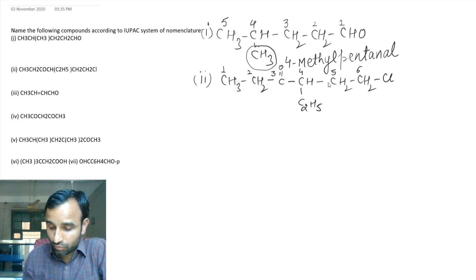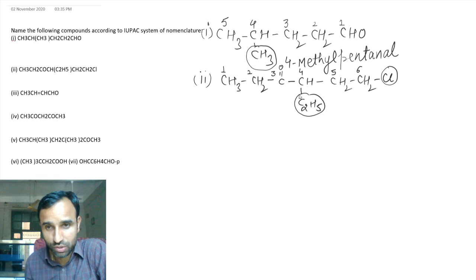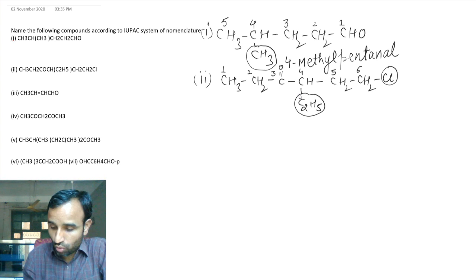Now we have Cl and C2H5 as prefixes. If there is more than one prefix, prefixes should be written in alphabetical order, right? So it is chloro and ethyl.